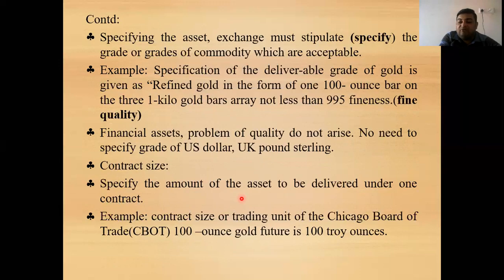Suppose under one contract 100 tons of aluminum is available, and the person wants to buy 500 tons of aluminum. He has to enter into 5 contracts, because the size of the asset under one contract is 100 tons. For example, the contract size or trading unit at the Chicago Board of Trade, CBOT, for gold future is 100 troy ounce. So here it has been defined.